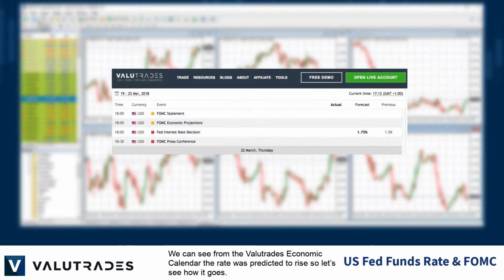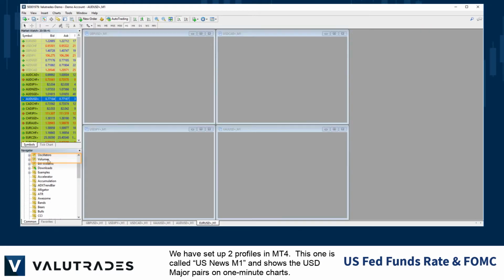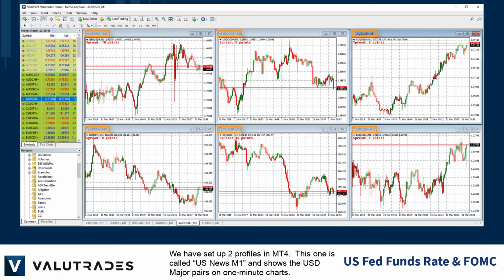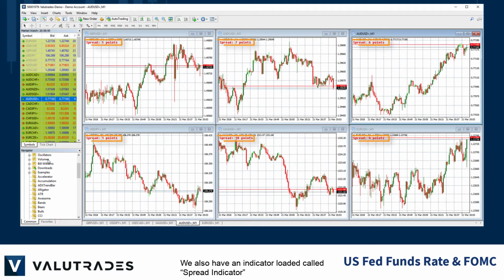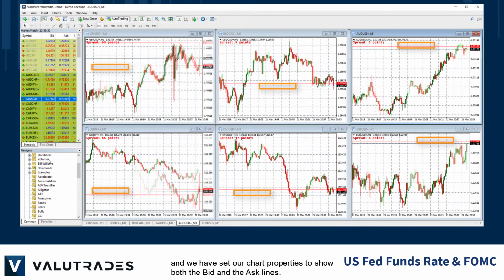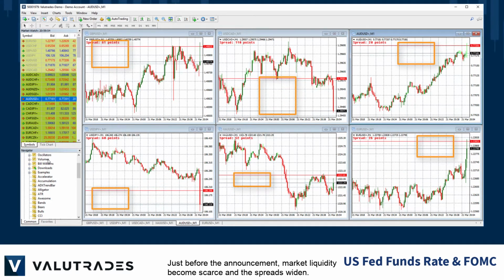We can see from the Valutrades Economic Calendar that the rate was predicted to rise, so let's see how it goes. We have set up 2 profiles in MT4. This one is called US News M1 and shows the US dollar majors on 1-minute charts. We also have an indicator called Spread Indicator, and we've set our chart properties to show both the bid and the ask lines. Just before the announcement, market liquidity becomes scarce and the spreads widen.